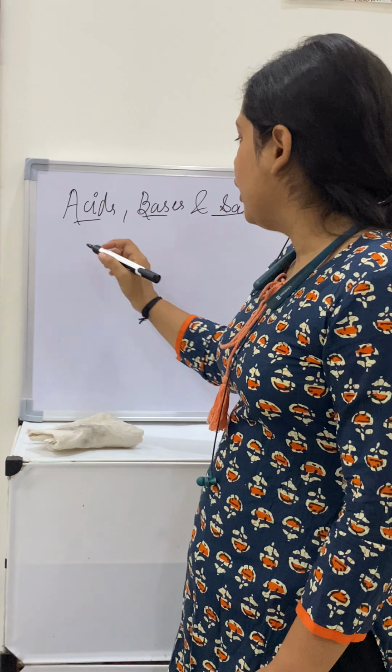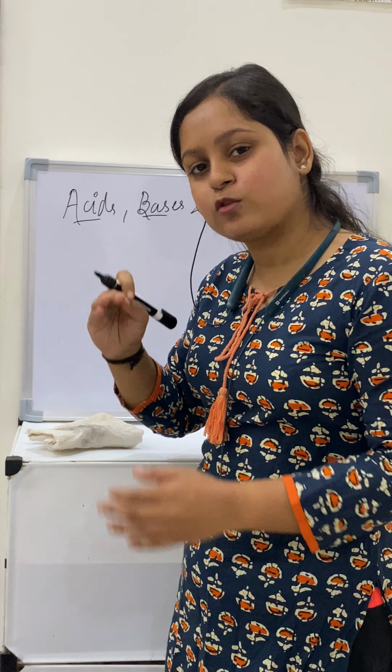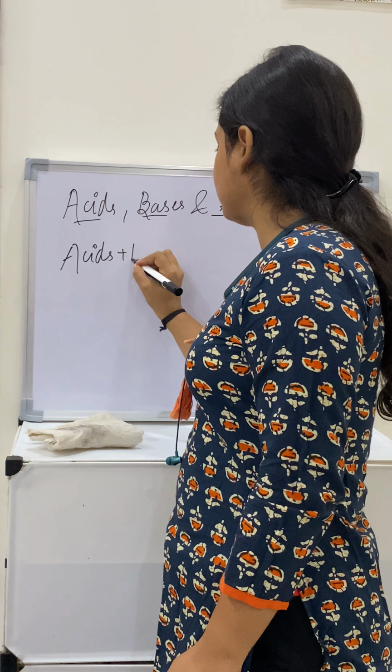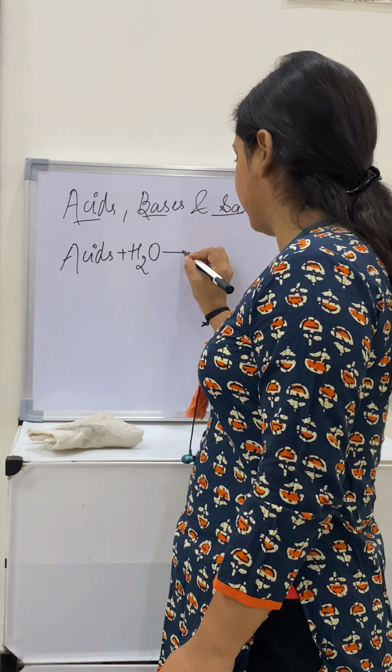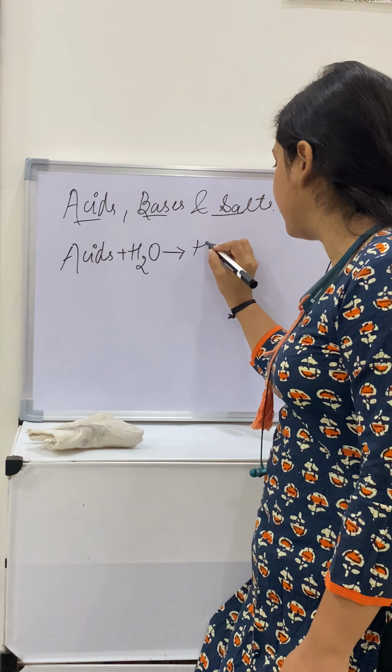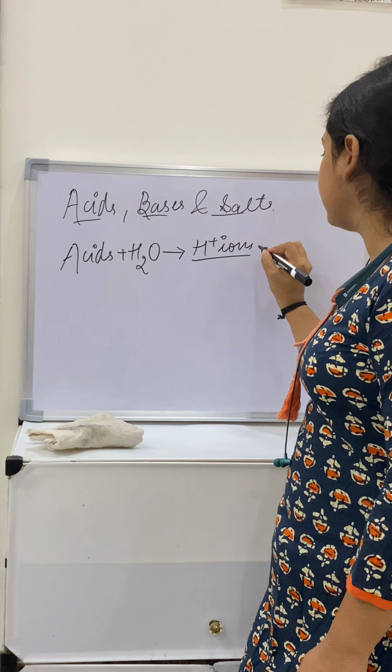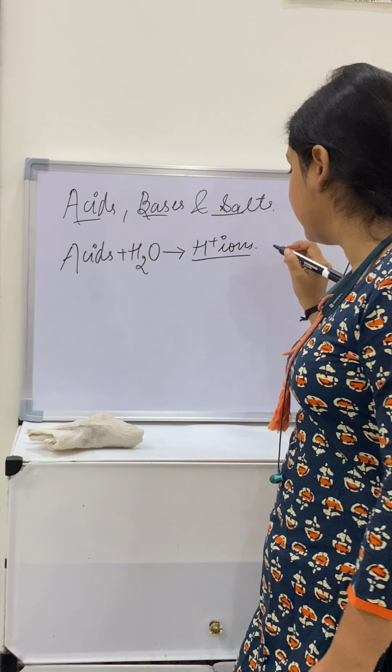our life. So according to chemistry, acids are those which can dissociate into H+ ions when dissolved in water. Now we cannot write H+ ions directly like this because they are unstable.